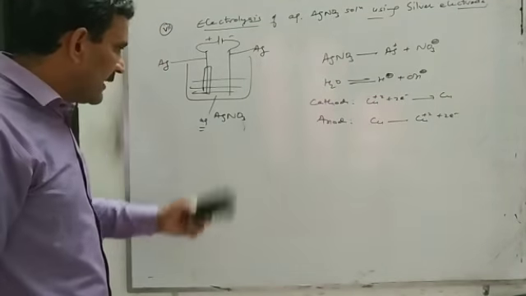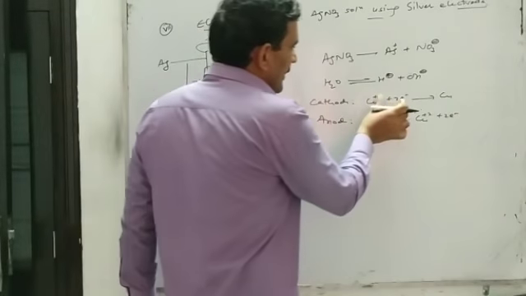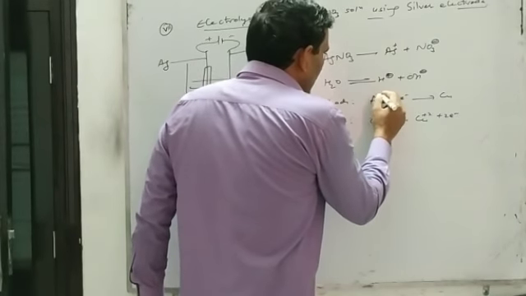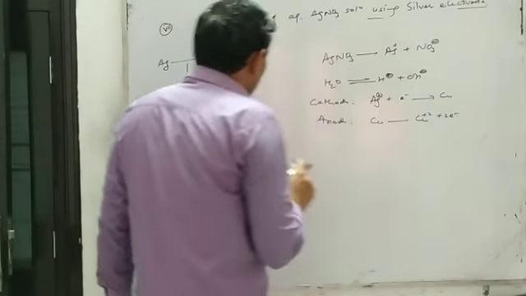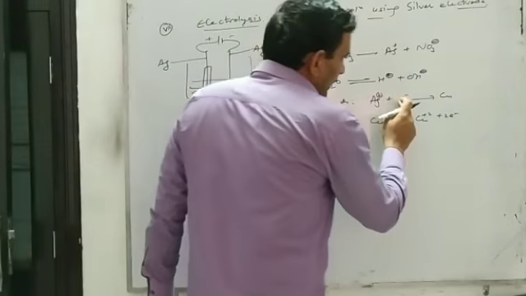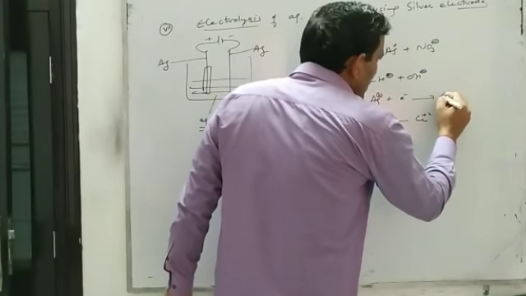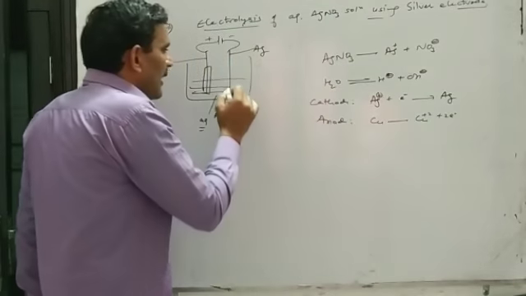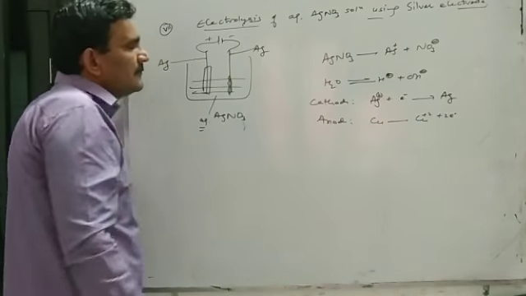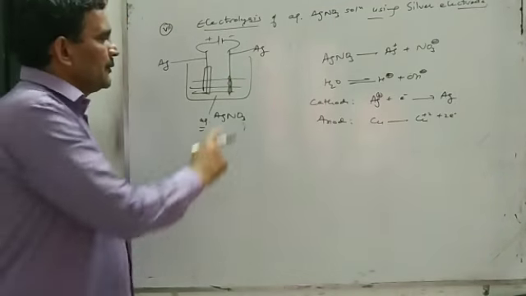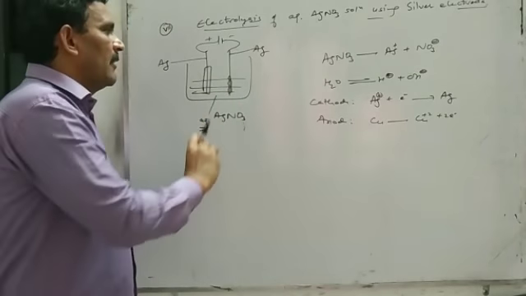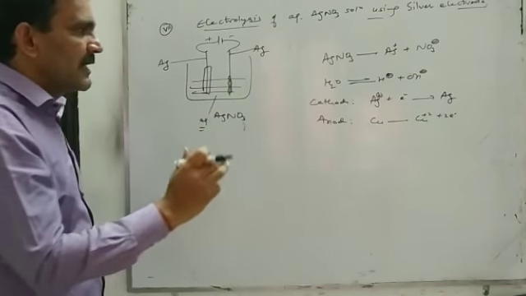Now when you pass electricity through this aqueous silver nitrate solution, silver ion present in the solution will go to cathode, they will be discharged at cathode and silver metal will be produced, and that silver will deposit at cathode. And due to deposition of silver at cathode, the thickness of cathode rod will gradually increase.